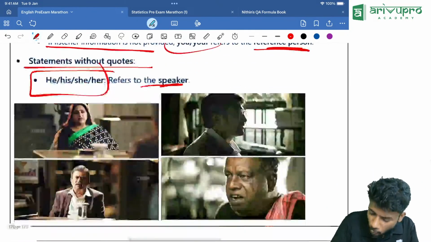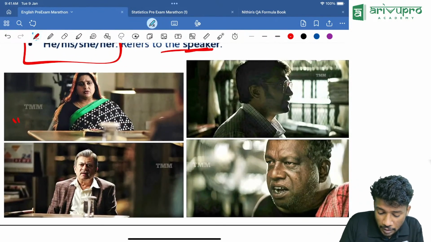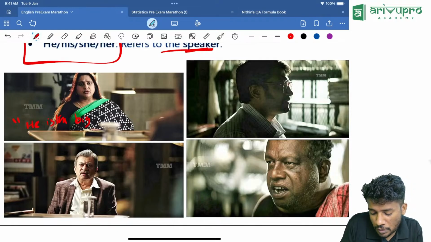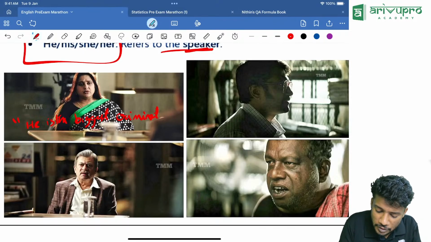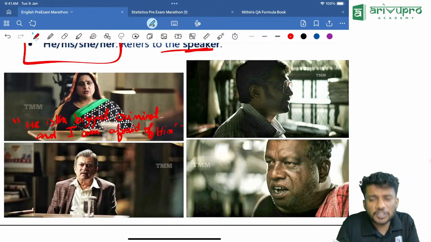Now I will tell you one example so that you will not forget. She is telling that he is the biggest criminal and I am afraid of him. So she is the speaker now.